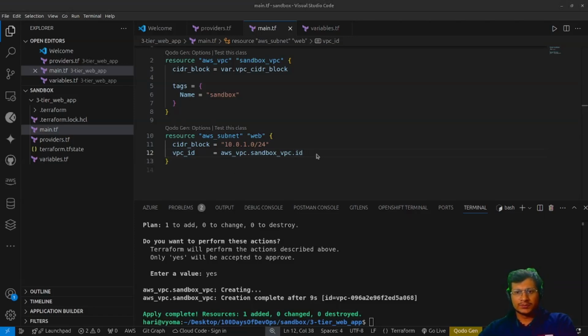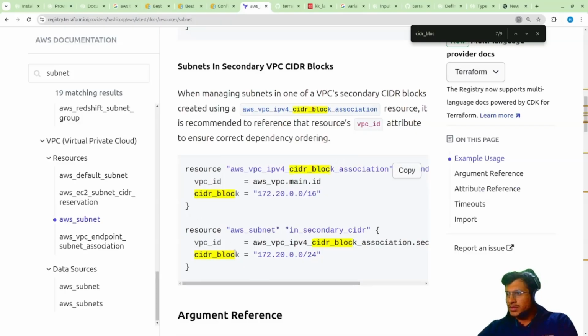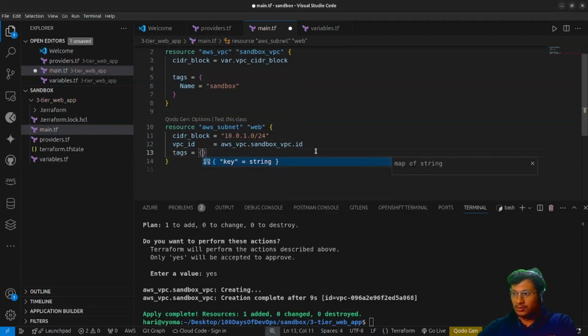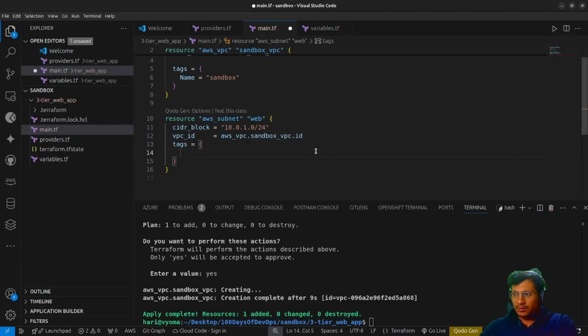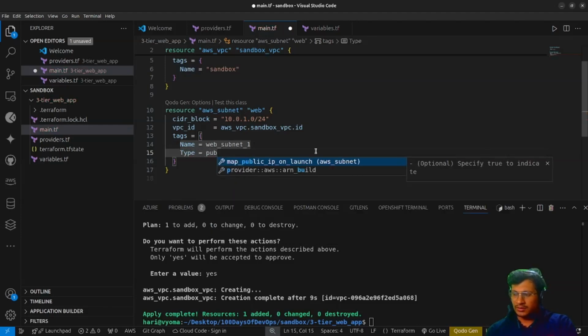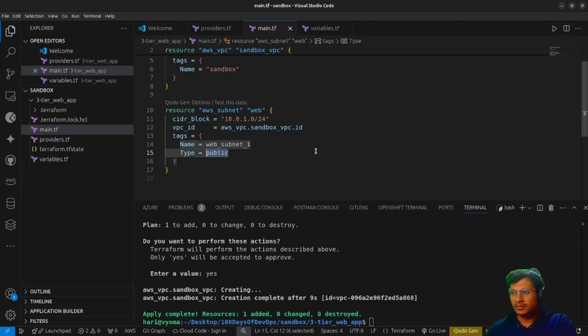And I just add one thing. One more part that we need to add over here is the VPC CIDR and tags. I want to add the tags. Name would be web subnet 1. Okay, web subnet 1. Type: public. So you can provide any name over here. Okay, all good. Let's just see terraform plan.